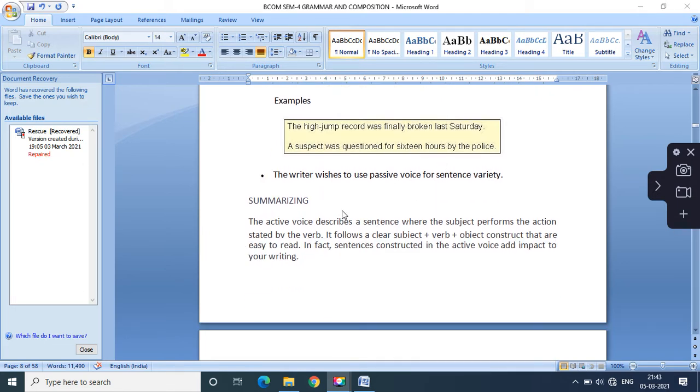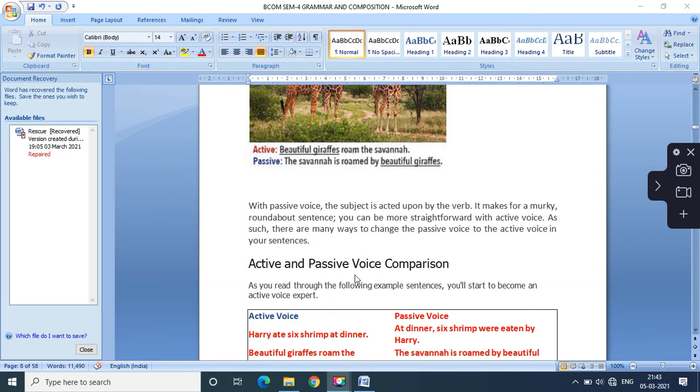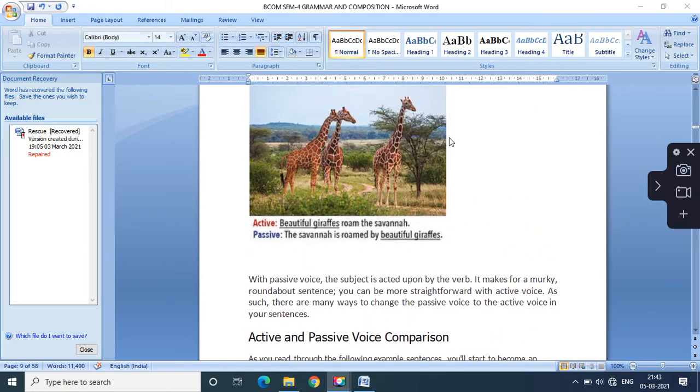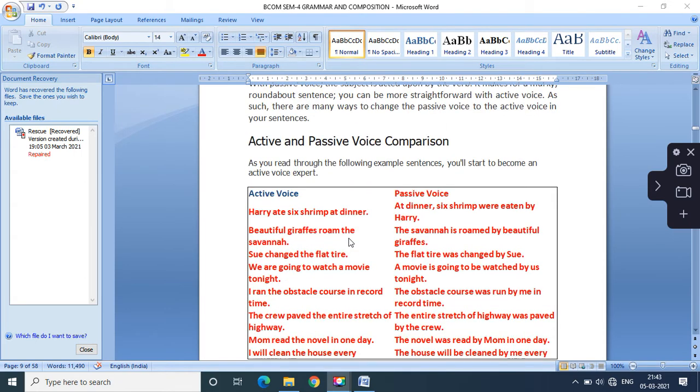In short, active voice describes a sentence where the subject performs the action stated by the verb. It follows a clear subject plus verb plus object construction, and that is easy to read. In fact, sentences constructed in the active voice add impact to the writing. Now, here the comparison is made. Yesterday we ended here with this example of giraffes. Further we are going to see the comparison of active and passive with the examples.